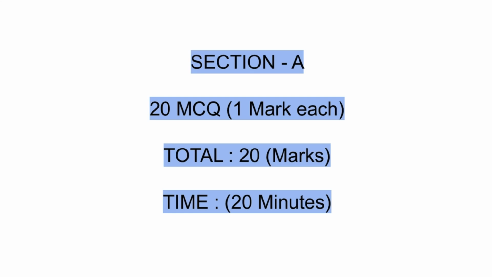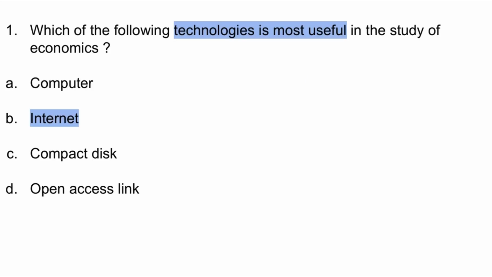Students, don't forget to remember the keywords while answering the MCQ so that you will be able to answer the MCQ quickly and correctly. Starting with the first MCQ, which of the following technologies is most useful in the study of economics? Here the keyword is technology, which is most useful. That is, for studying, internet technology is most useful. Here option B is the correct one.